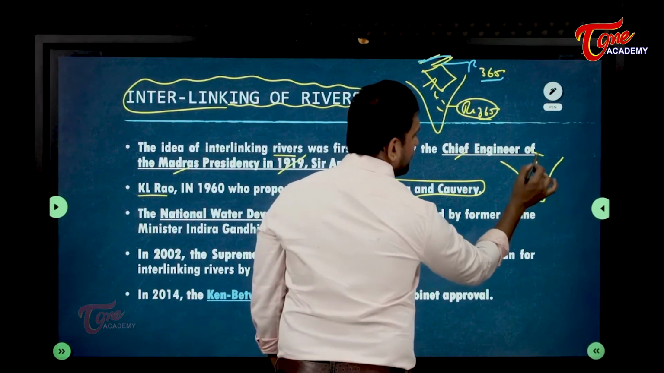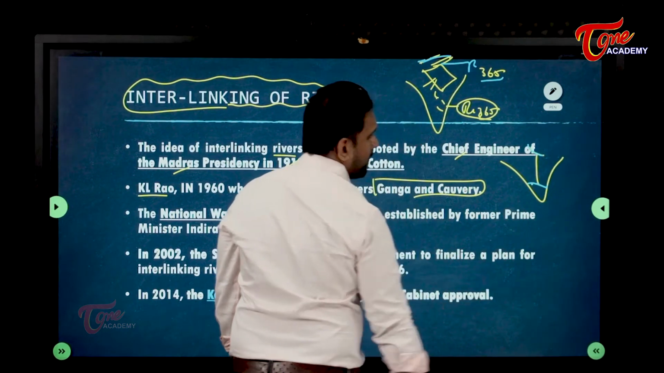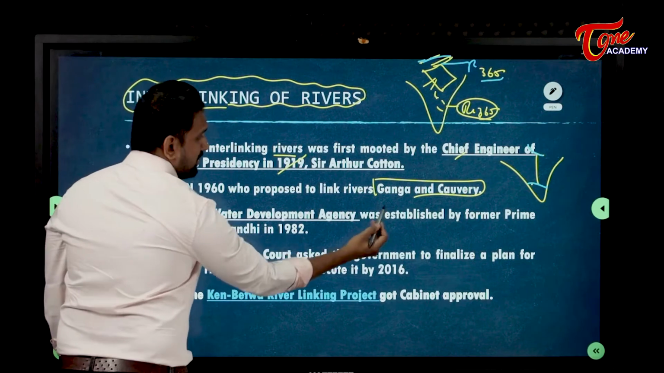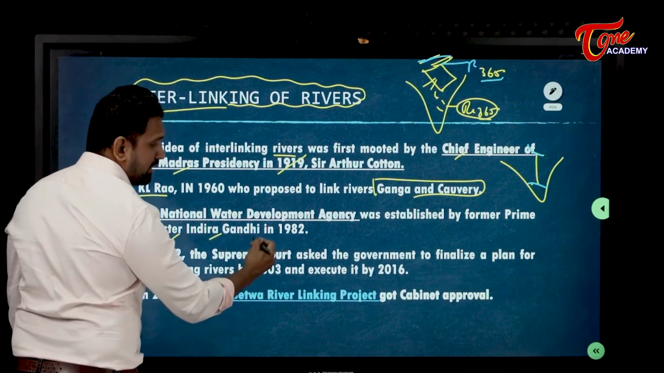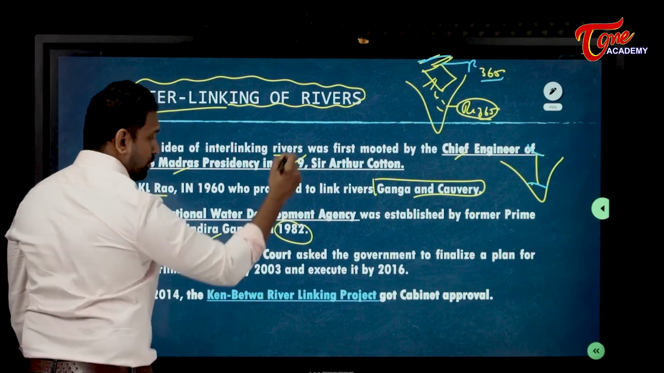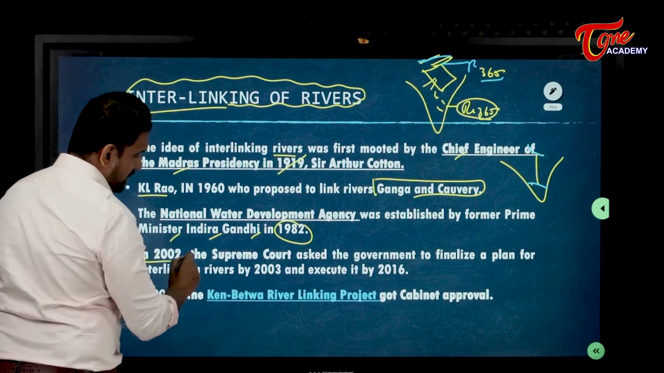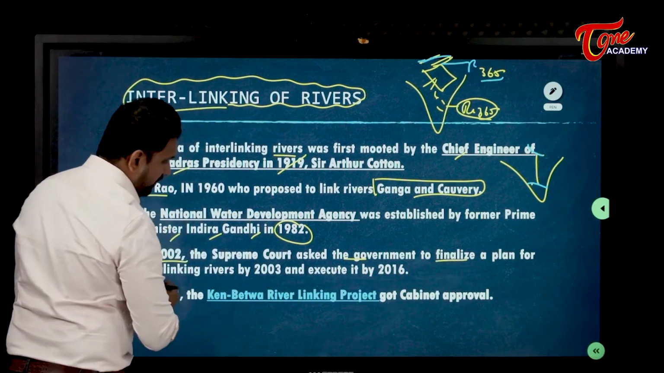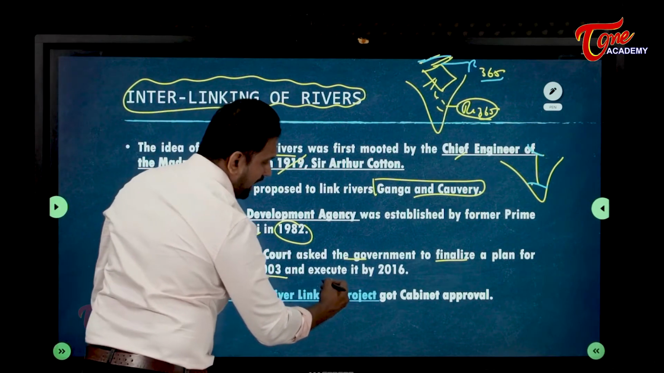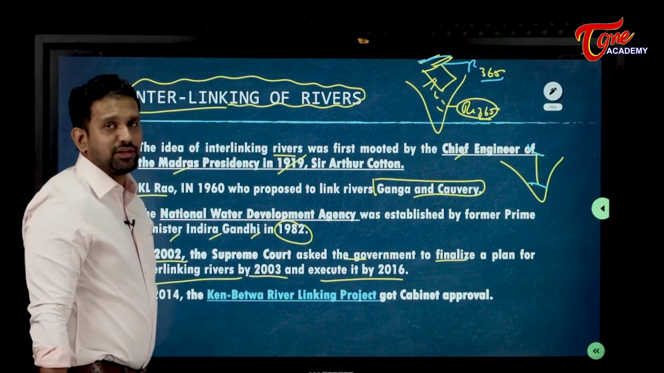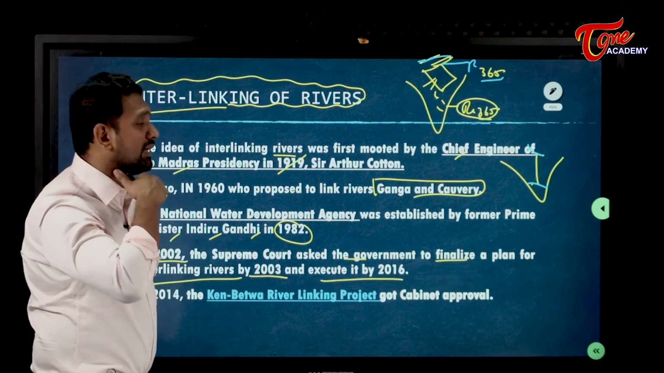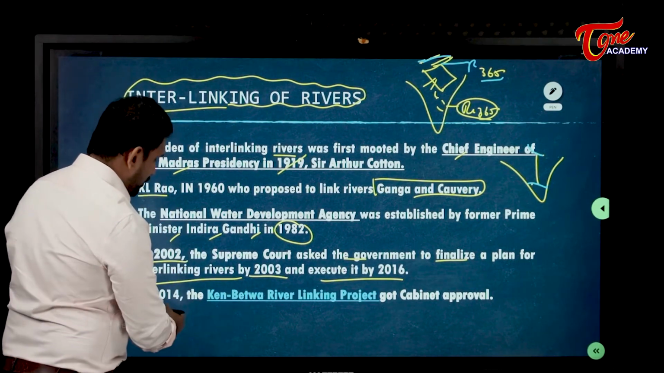Fine. The National Water Development Agency was established by the former Prime Minister Indira Gandhi ji in 1982 to look after this project. In 2002, the Supreme Court asked the government to finalize a plan for interlinking by 2003 and execute it by 2016. So the Supreme Court also said that we have to go for interlinking. That's very good.